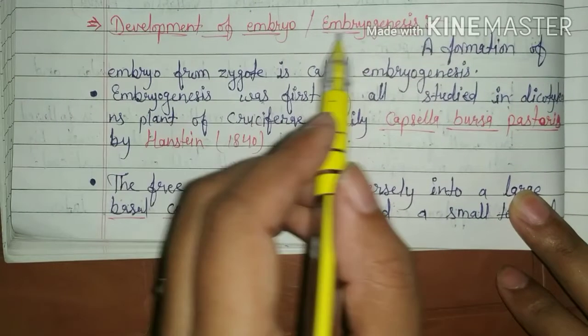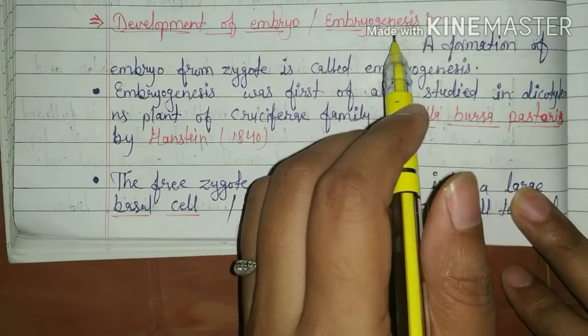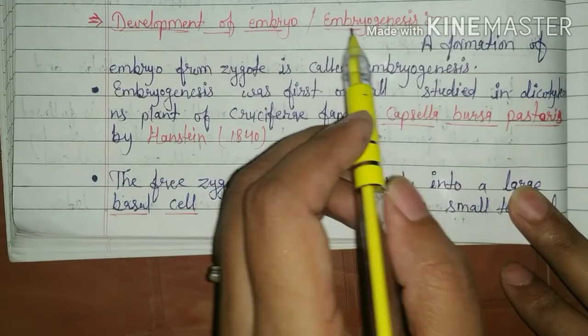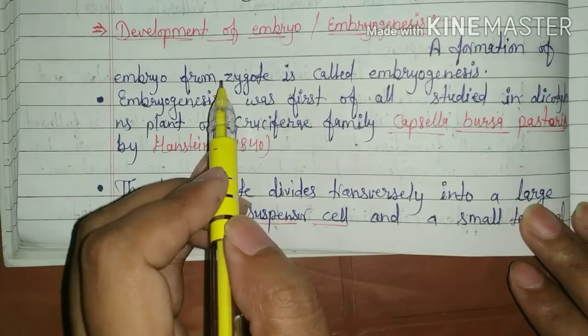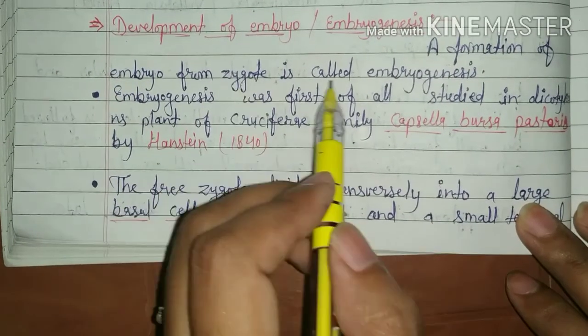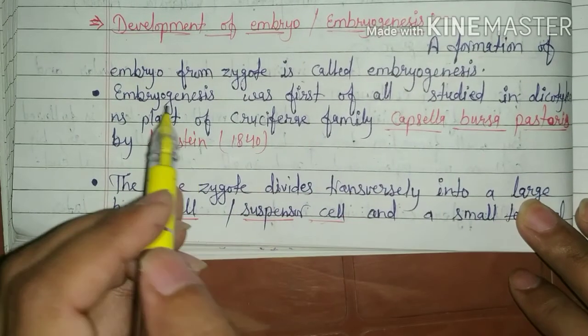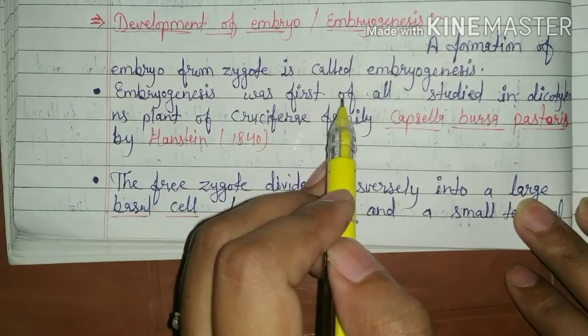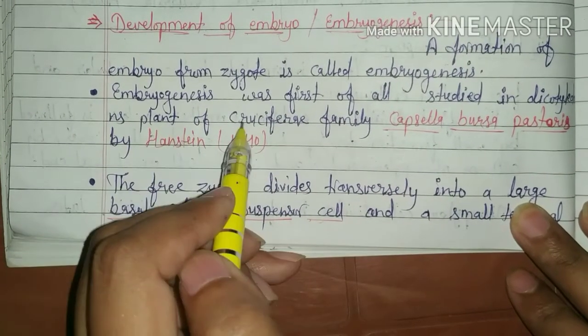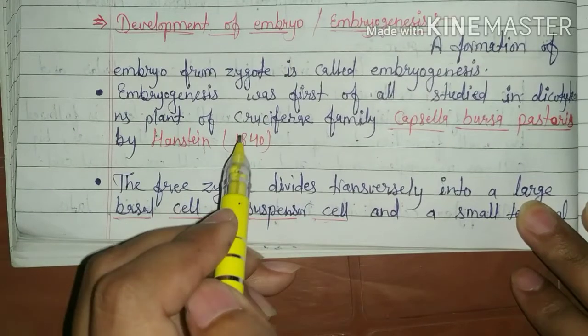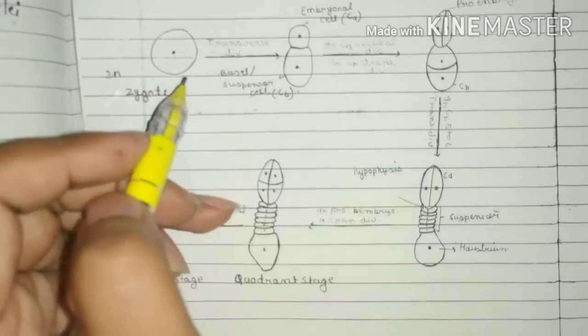Now, the next topic, development of embryo or embryogenesis. What is embryogenesis? The formation of an embryo from the diploid zygote is called embryogenesis, and embryogenesis was first studied in dicot plants of the Cruciferae family, Capsella bursa-pastoris, by the scientist Hanstein in 1870.